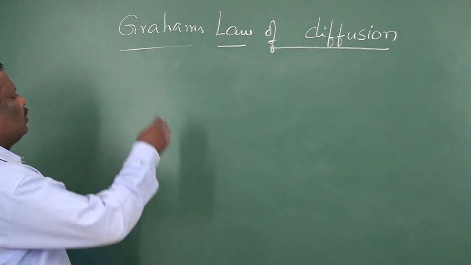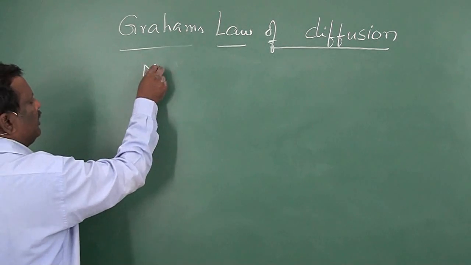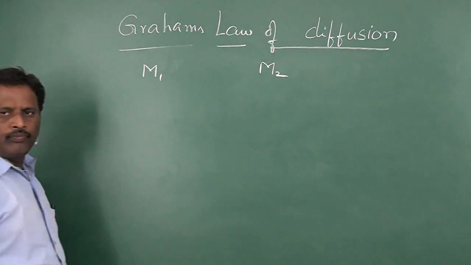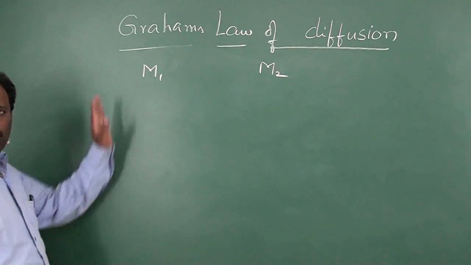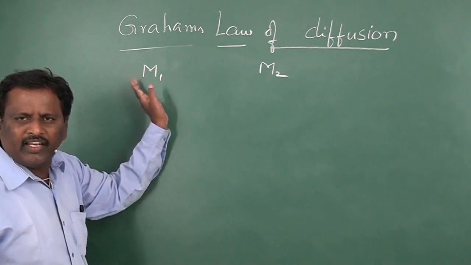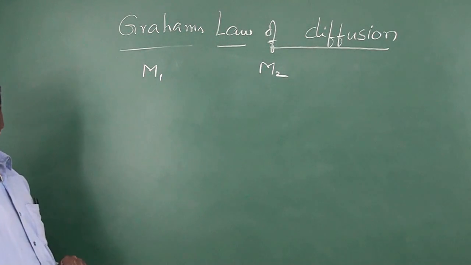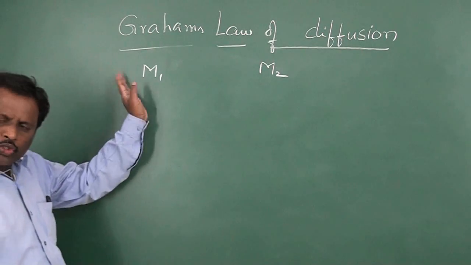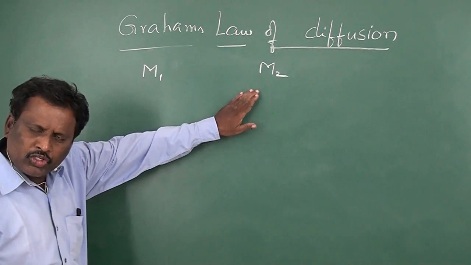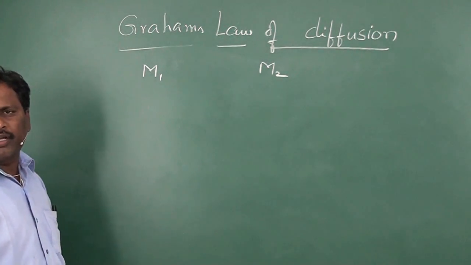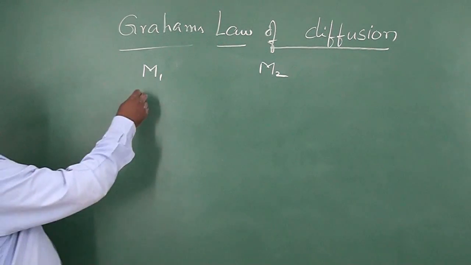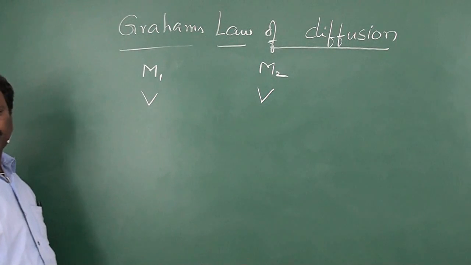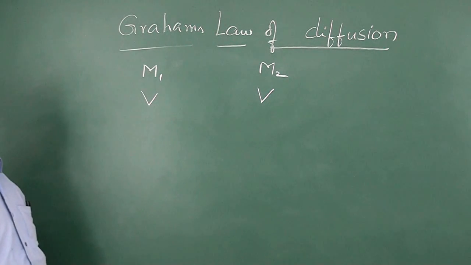So let's consider two different gases whose molecular weights are M1 and M2. If these two gases are taken in equal number of moles, their masses are in the ratio of their molecular weights. If these two gases are measured at the same conditions of temperature and pressure, then their volumes are equal.